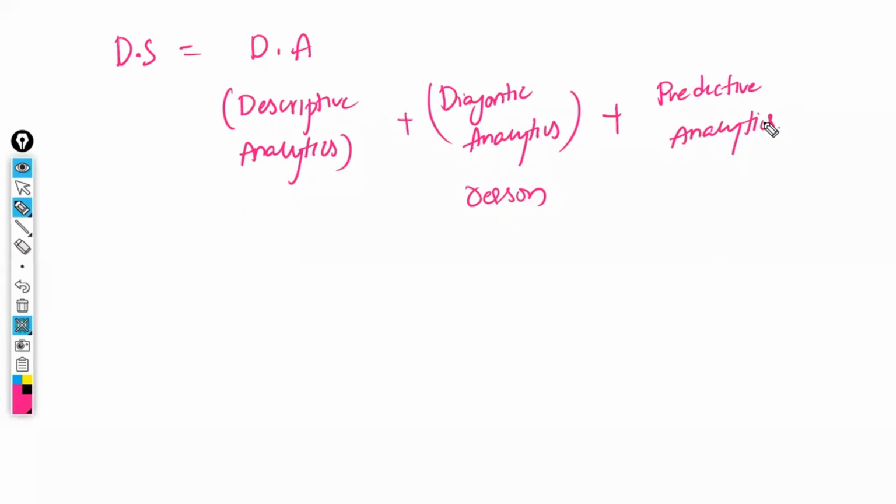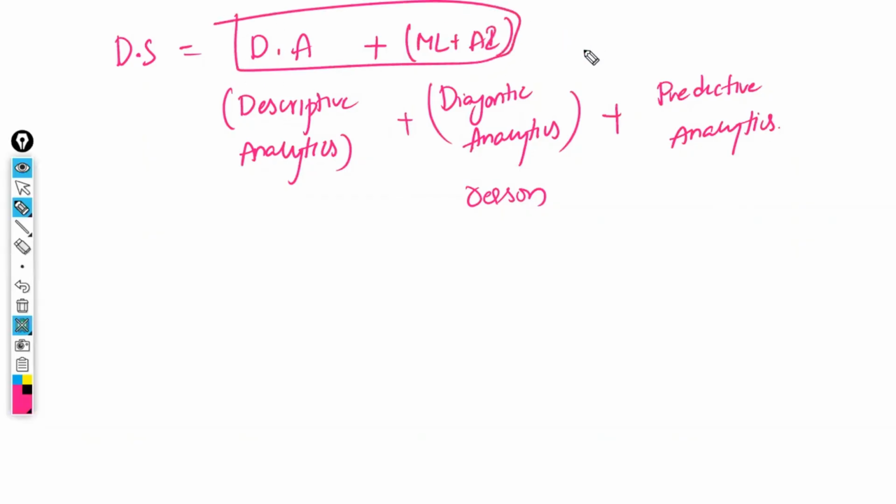So a data scientist is basically a data analyst along with predictive analytics. For predictive analytics, we are going to use either machine learning or artificial intelligence. A combination of these is called a data scientist. A data scientist is a combination of a data analyst along with a machine learning engineer plus an artificial intelligence engineer.